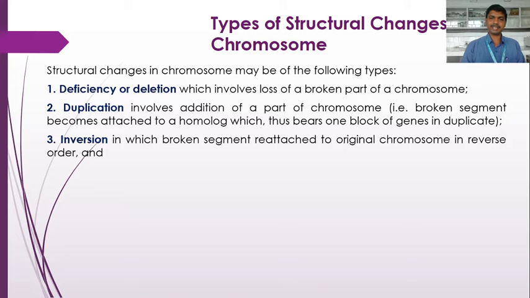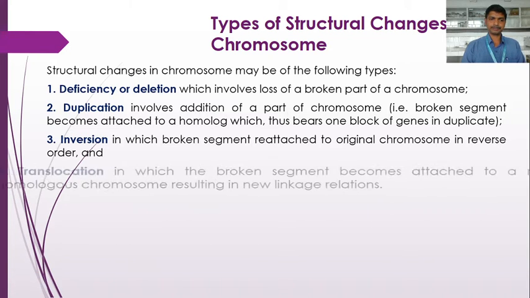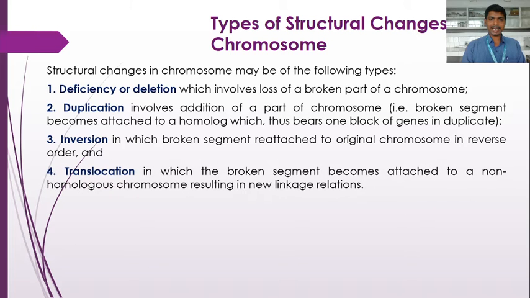So there is a complete change, a complete reverse change in the order of the genes. Next is the translocation, in which the broken segment becomes attached to a non-homologous chromosome, resulting in new linkage relations.